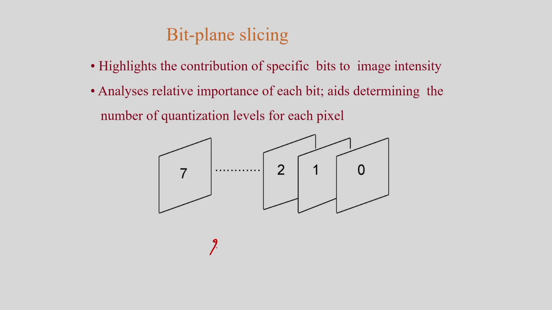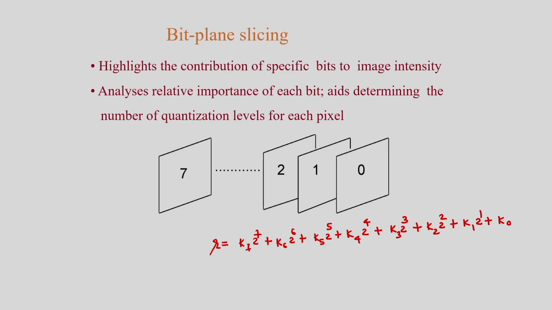In this case, a particular grayscale value can be represented like this: K7 times 2 to the power 7, because I am considering an 8-bit image, K6 times 2 to the power 6, K5 times 2 to the power 5, K4 times 2 to the power 4, K3 times 2 to the power 3, K2 times 2 to the power 2, K1 times 2 to the power 1, plus K0.